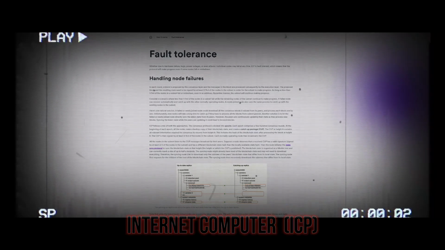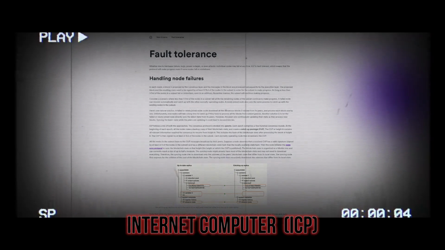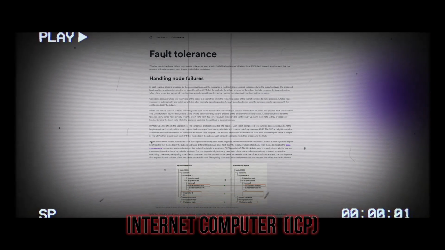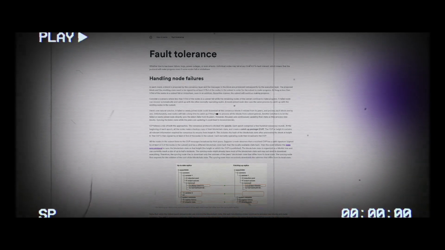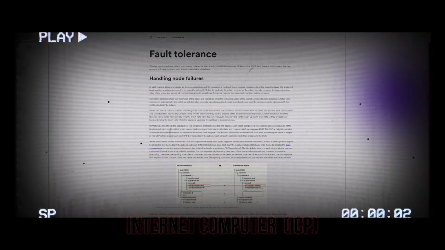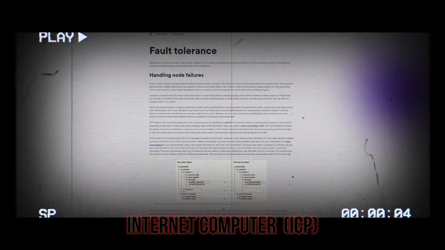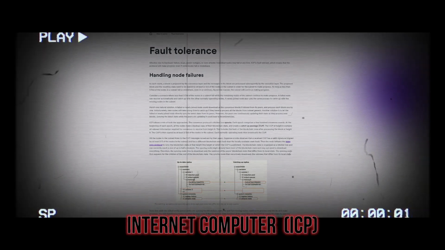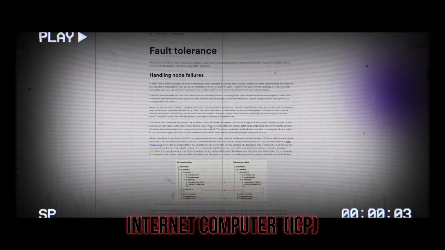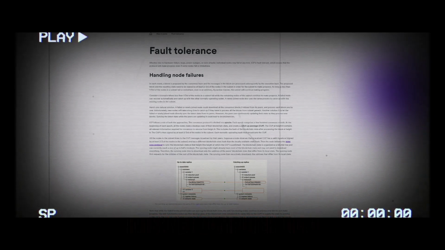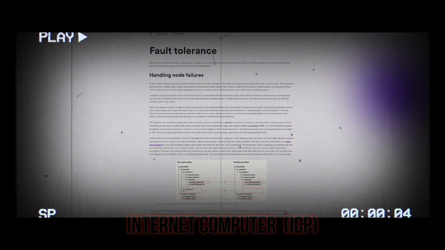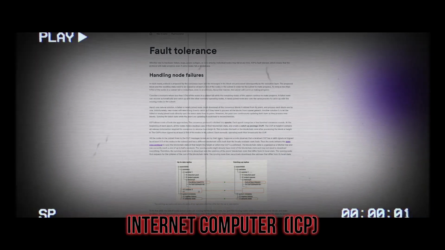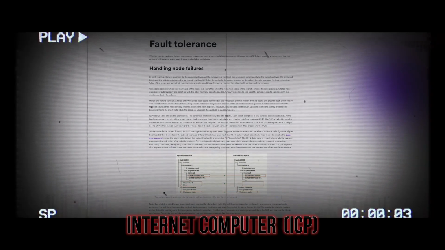The consensus protocol is divided into epochs. Each epoch comprises a few hundred consensus rounds. At the beginning of each epoch, all the nodes make a backup copy of their blockchain state and create a catch-up package, CUP. The CUP at height h contains all relevant information required for consensus to resume from height h. This includes the hash of the blockchain state. After processing the block at height h, the CUP is then signed by at least 2/3 of the nodes in the subnet. Each normally operating node then broadcasts the CUP.